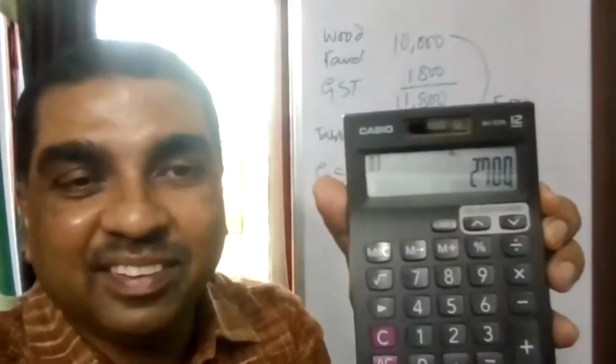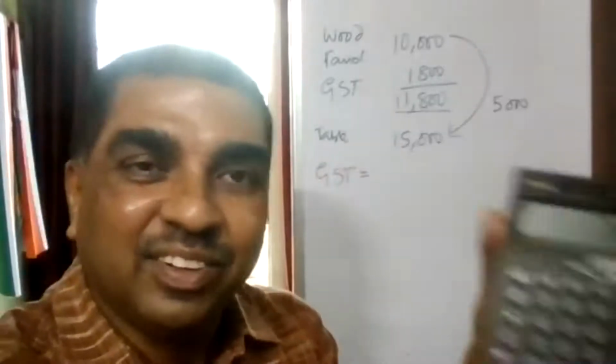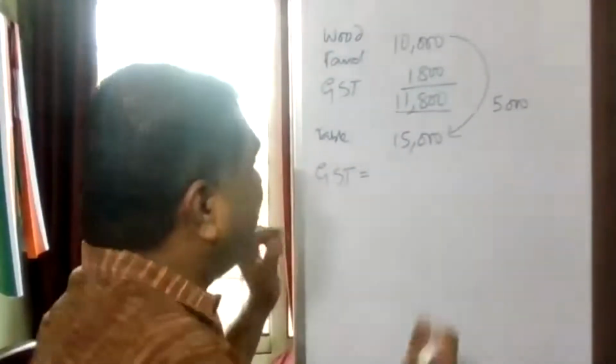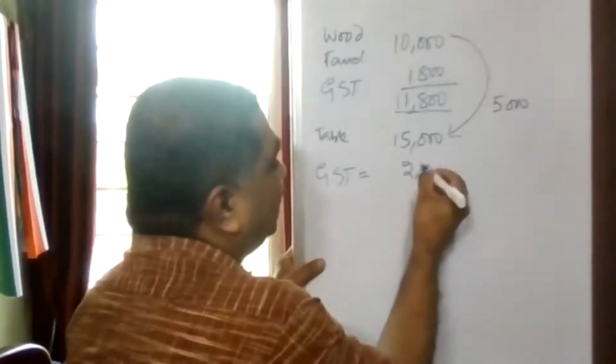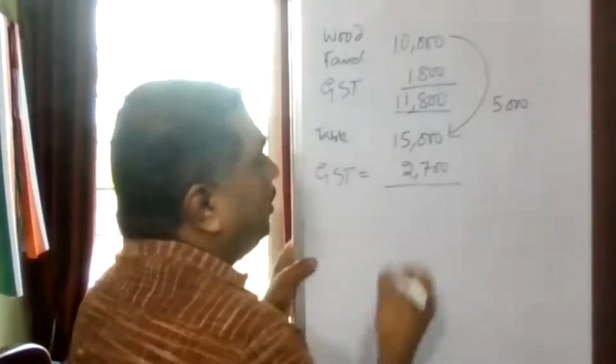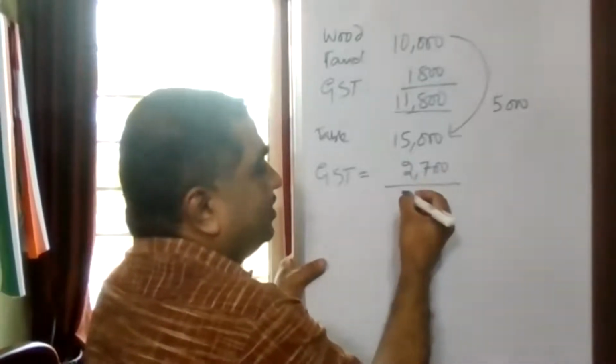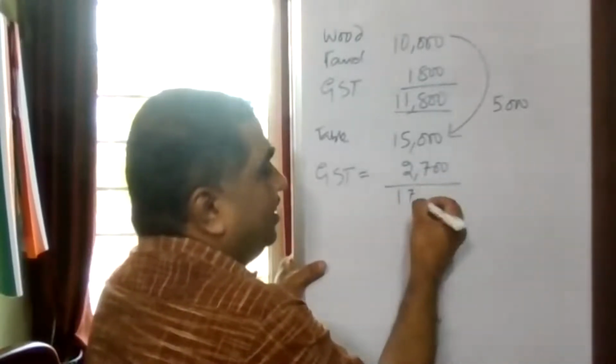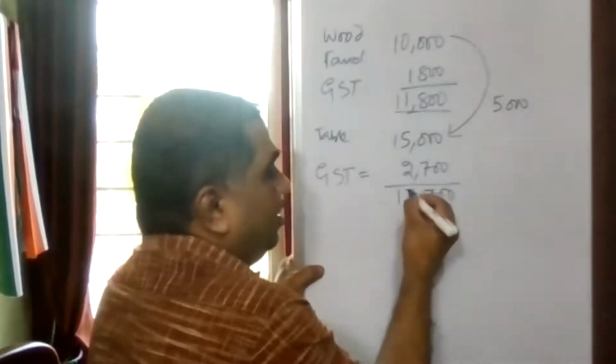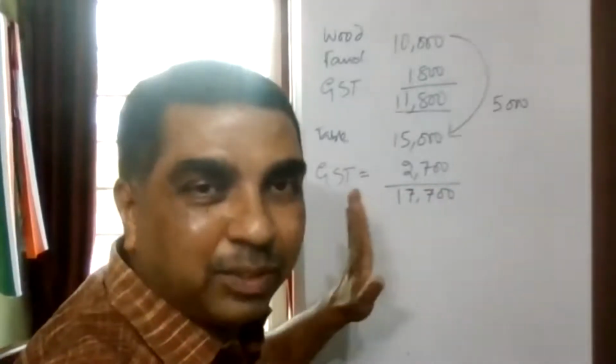How much? 1,700. Now, when he will be selling, he will be adding GST 2,700. How much money he will be collecting from consumer? How much? 17,700. This month all you collect.